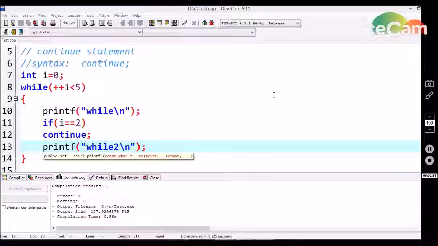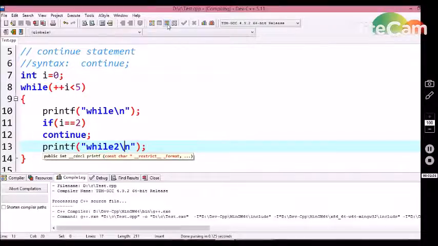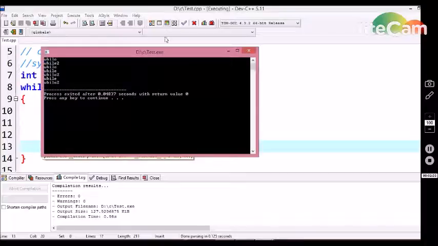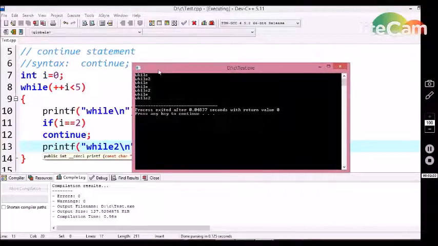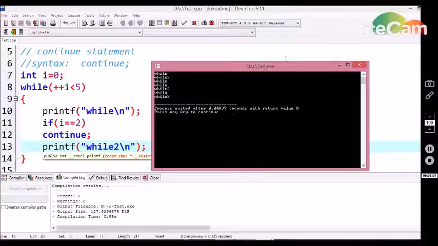Now let's see how we can utilize this continue statement in the execution of a program. Here I declare an if condition statement, i equal to 2, and in this if conditional statement I declare continue. First, let's compile this program. Here we are getting "while", "while 2", "while 2", "while 2". Now let's see why this happened internally.